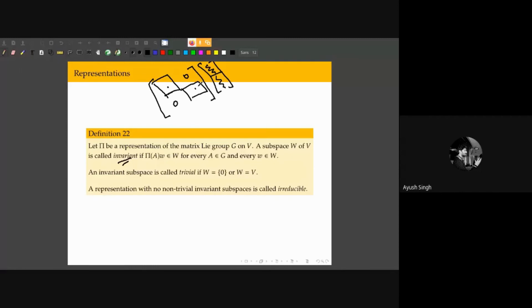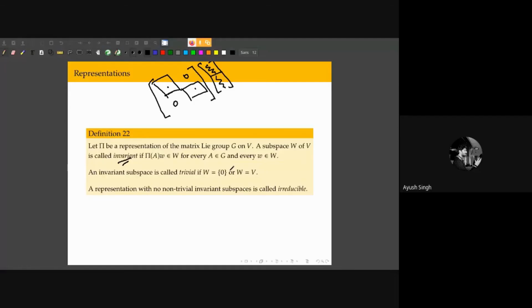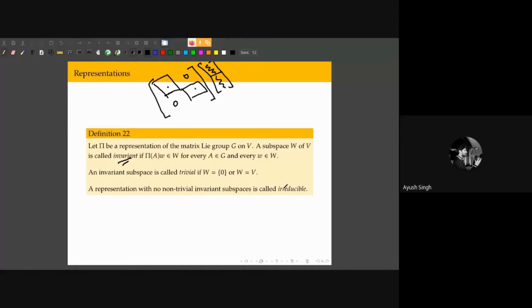Okay, and a representation which cannot be reduced into block diagonal parts is called an irreducible representation. So since all representations are going to be composed of irreducible representations, given a representation, it's either going to be decomposable into block diagonal form, or if it cannot be decomposed into block diagonal form, then it's irreducible.